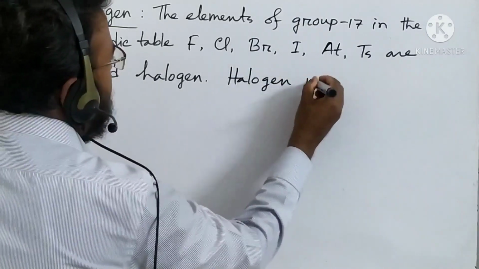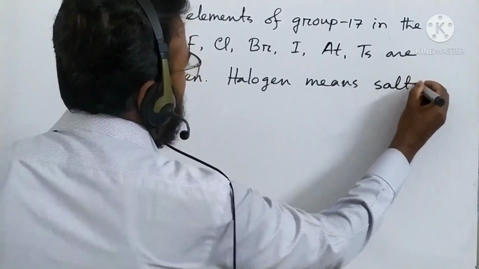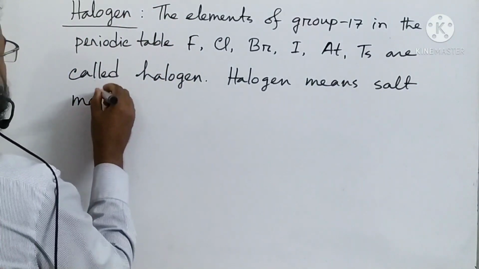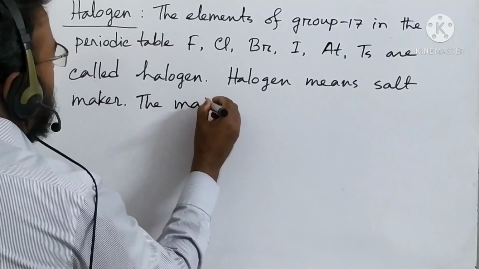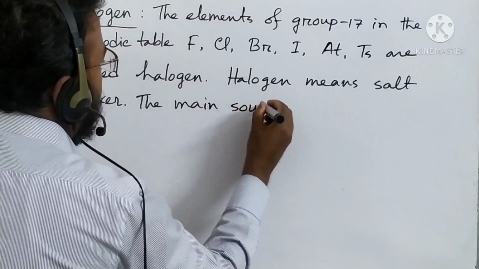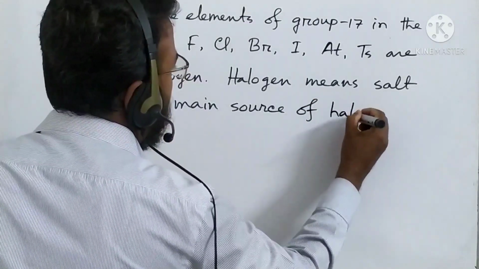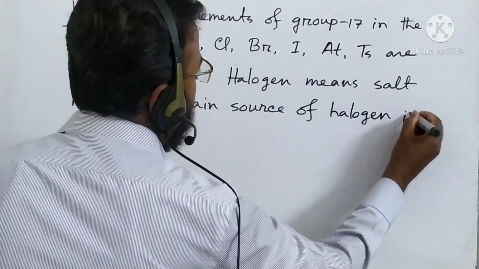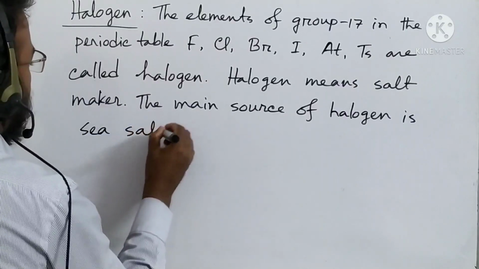Halogen means salt maker. The main source of halogen is sea salt.